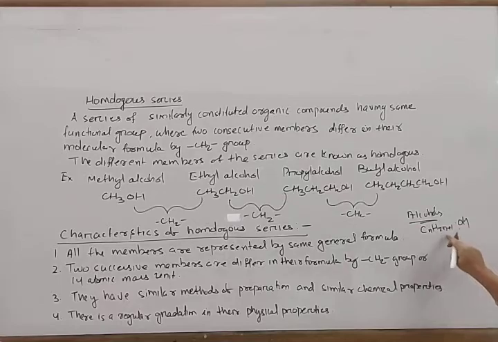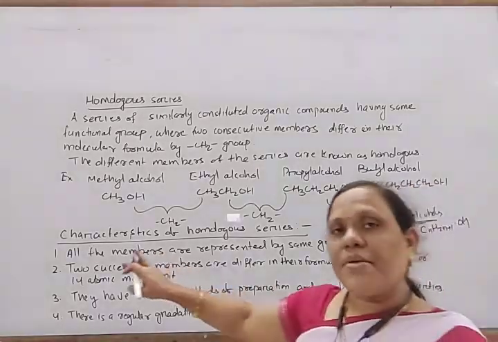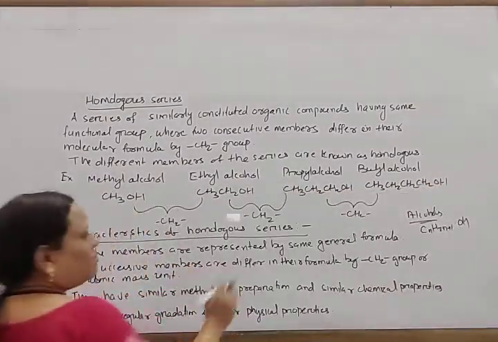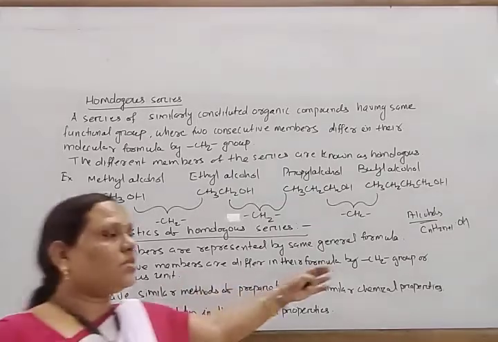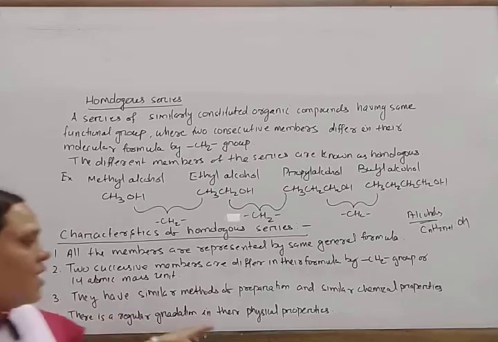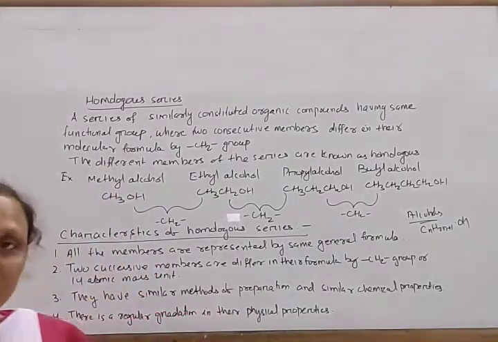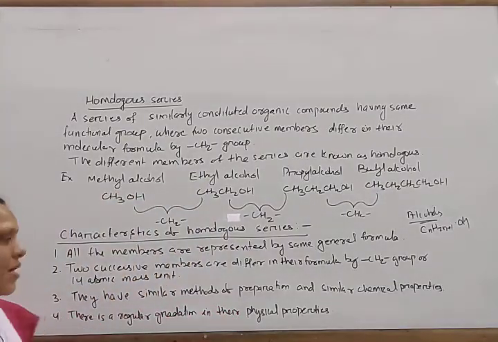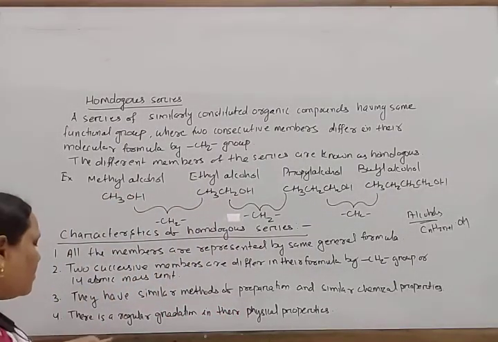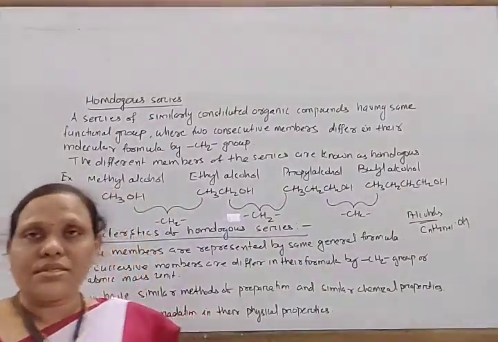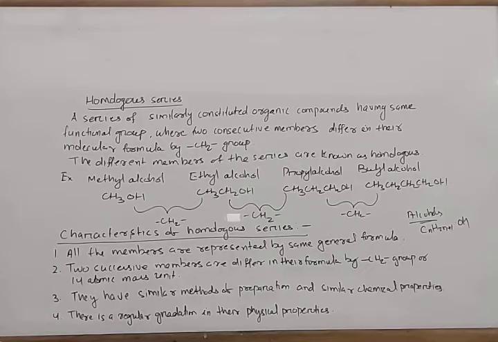All have the same general formula and contain the same functional group. Two successive members differ by a CH2 unit, or 14 atomic mass units. They have similar general methods of preparation, and their chemical properties are also similar, reacting in a similar way with other species. There is a regular gradation in their physical properties. Okay, note down this.